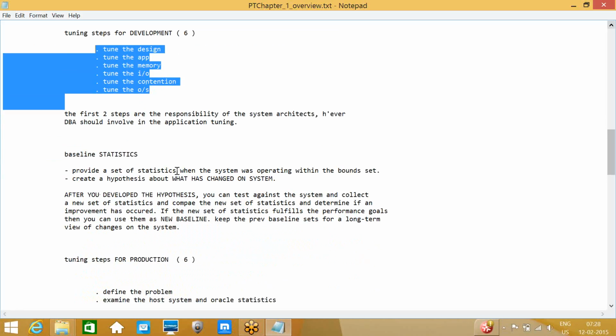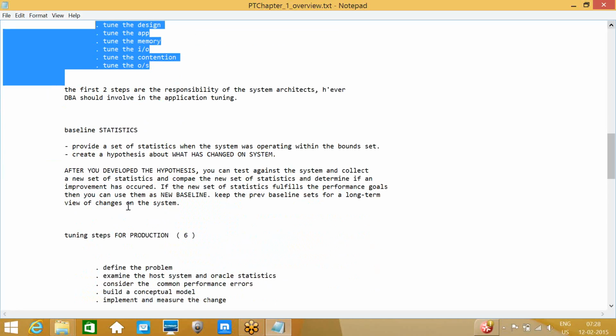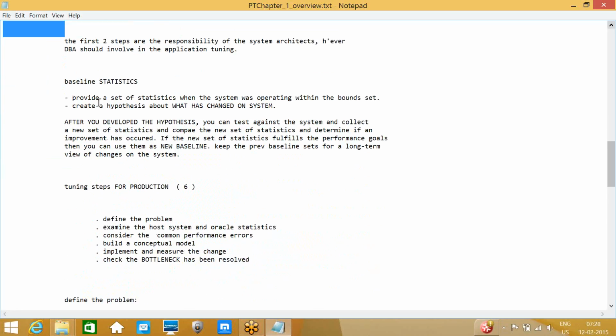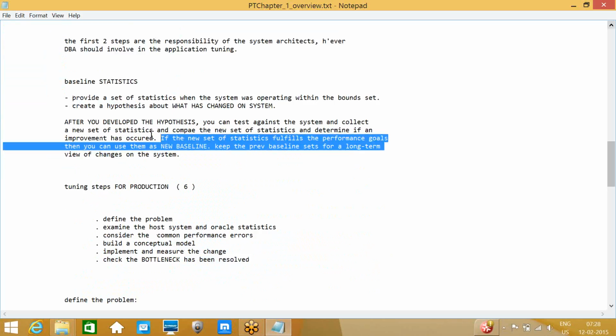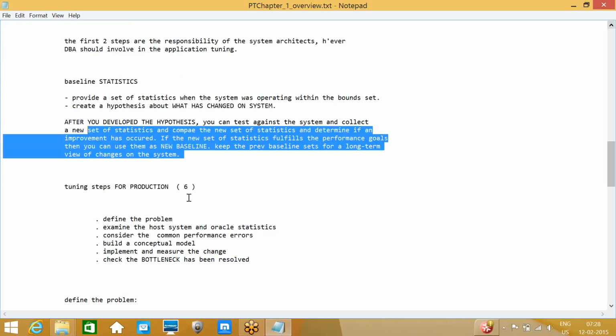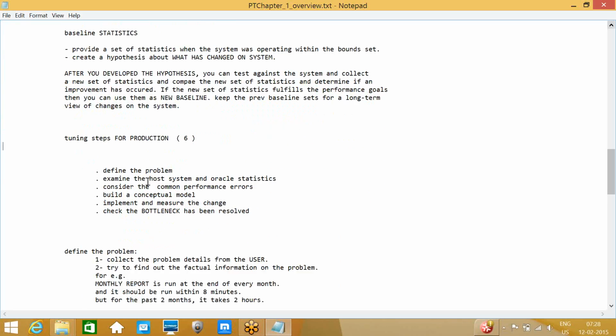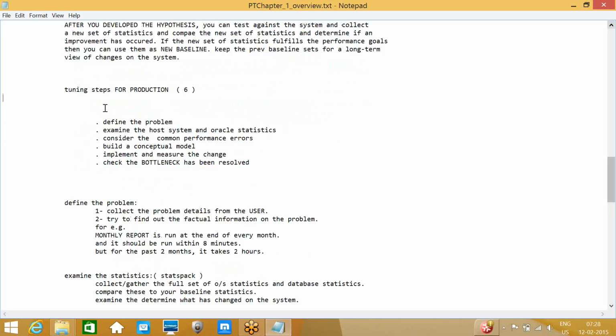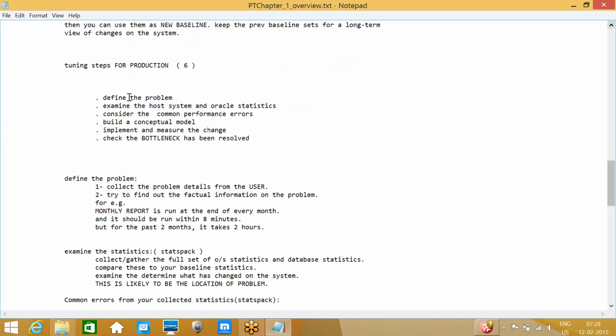So this is what we discussed before writing any changes. Now, tuning steps for production. Before tuning the query, these are the steps. First, define the problem. What is your exact problem? Then examine the host system and Oracle statistics.